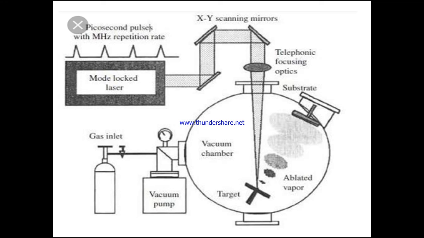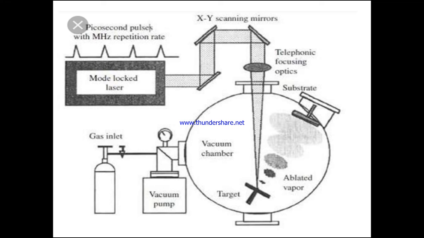So we are having a target. When the laser beam falls on the target material, the material is ablated in the form of vapor, which is collected on the substrate. The substrate is nothing but a coolant, so the vapor is cooled and converted into nanomaterials. So it converts to the metal oxide.